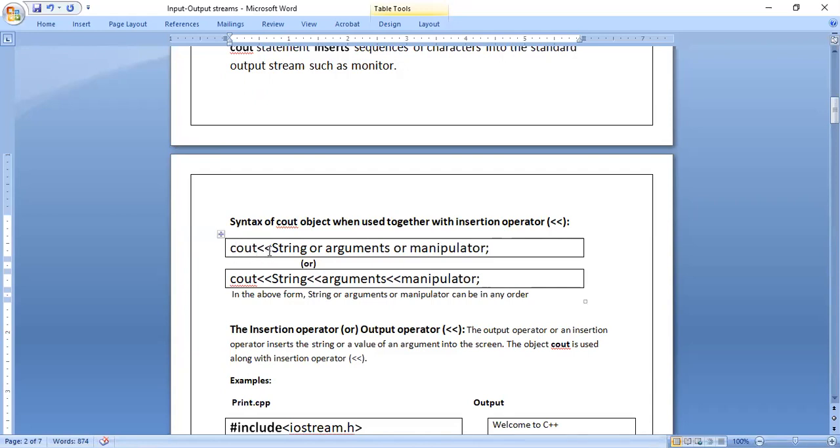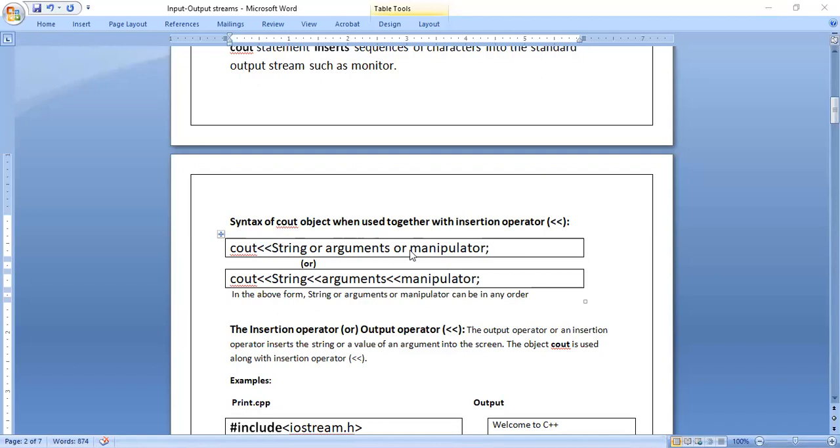Immediately after cout, you have to use the insertion operator. Without the insertion operator you can also write cout.width and cout.fill functions. Some functions are there with respect to the cout statement. But right now we will consider that we have to use the insertion operator in front of cout. After writing the insertion operator, next there is a string or an argument or a manipulator.